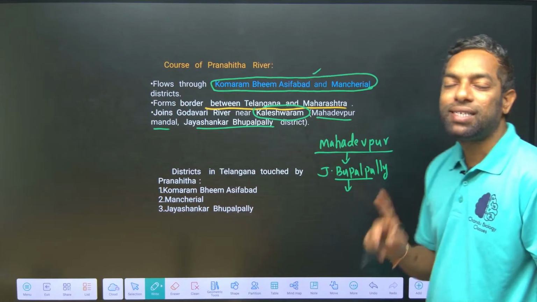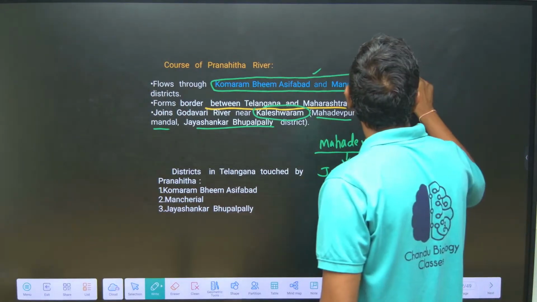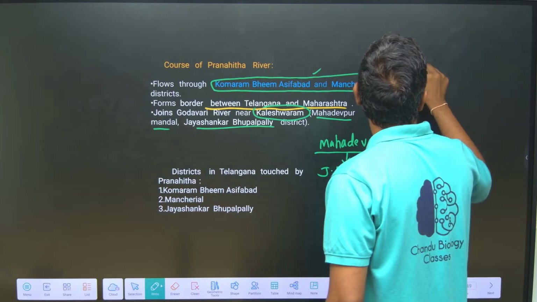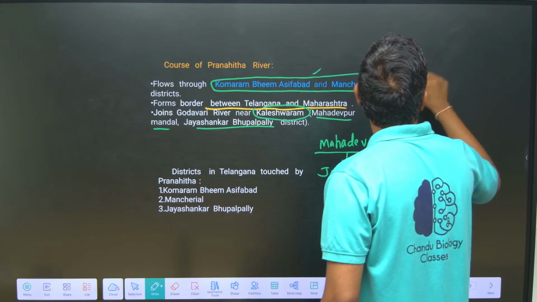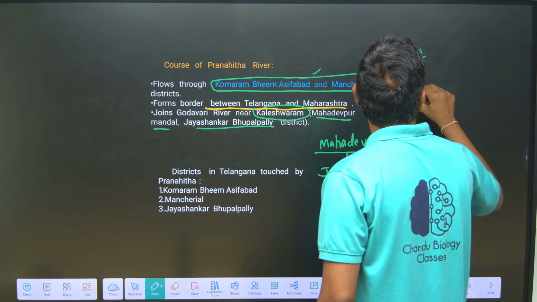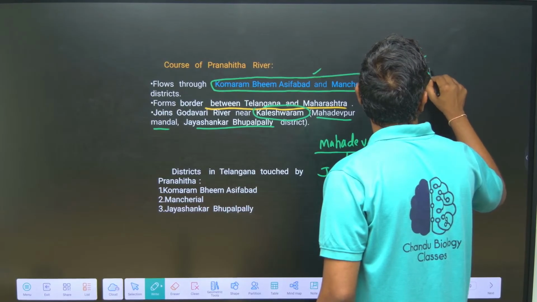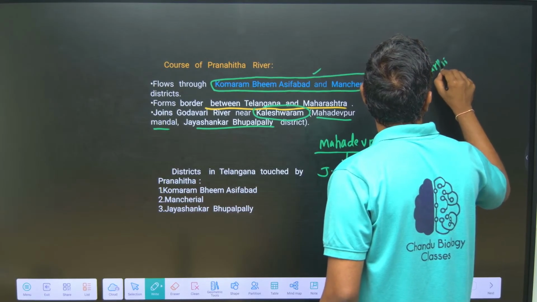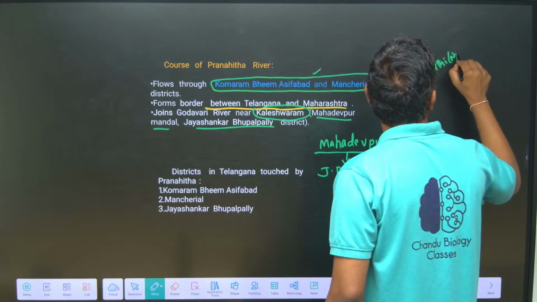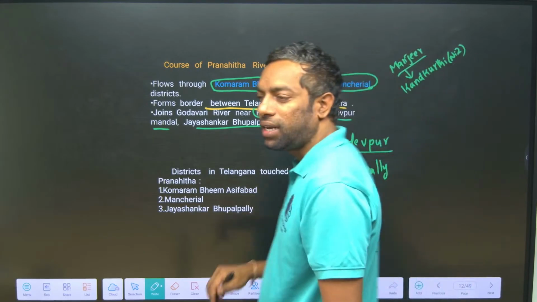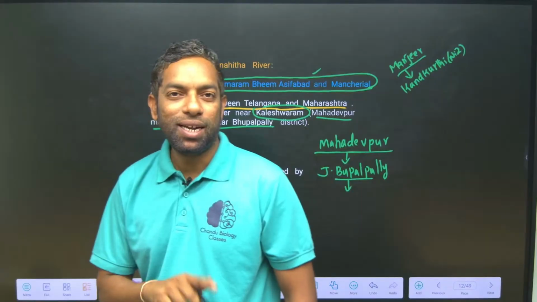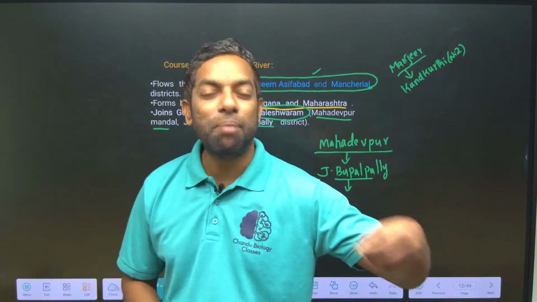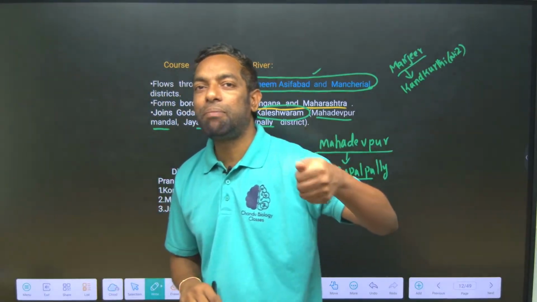Okay, this is important. Manjira meets the Godavari at Kandakurti, Nizamabad, but Pranahita meets the Godavari at Mahadevpur, Jayashankar Bhupalpally.